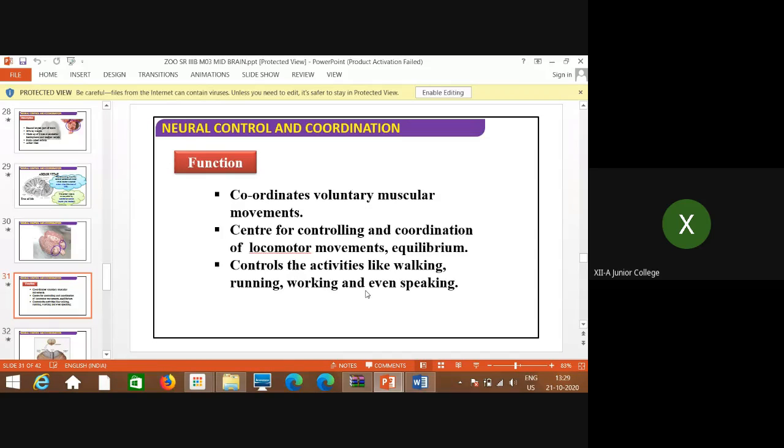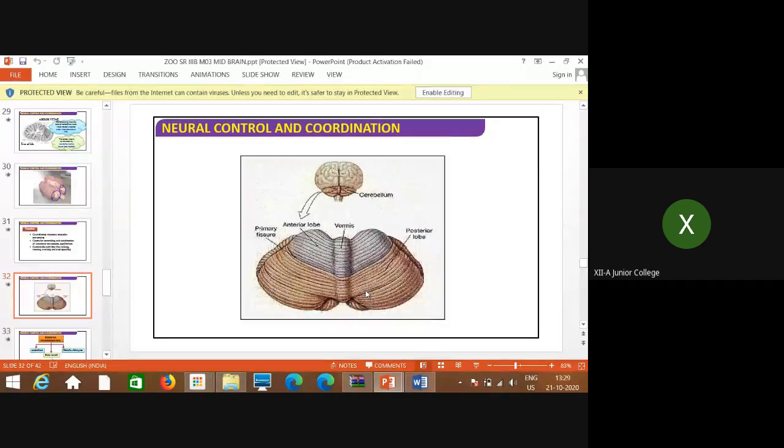So whichever type of work you are doing, that coordination and control is always there. Even in case of speaking, the muscular movements of the mouth muscles are also very important, and that role is controlled by the cerebellum. Okay, so this is one more diagram you can see very clearly. That is the cerebellum, and here is the anterior lobe, here is the posterior lobe, and this middle part is called the vermis.